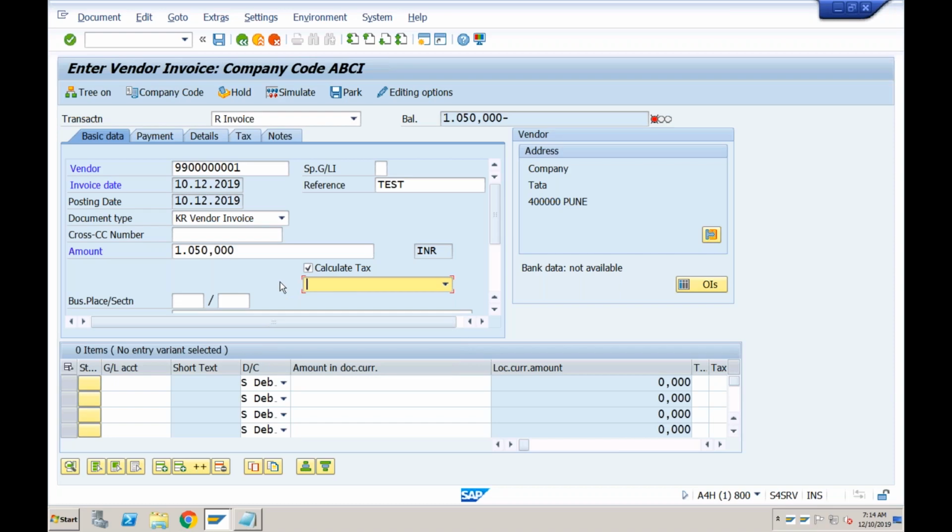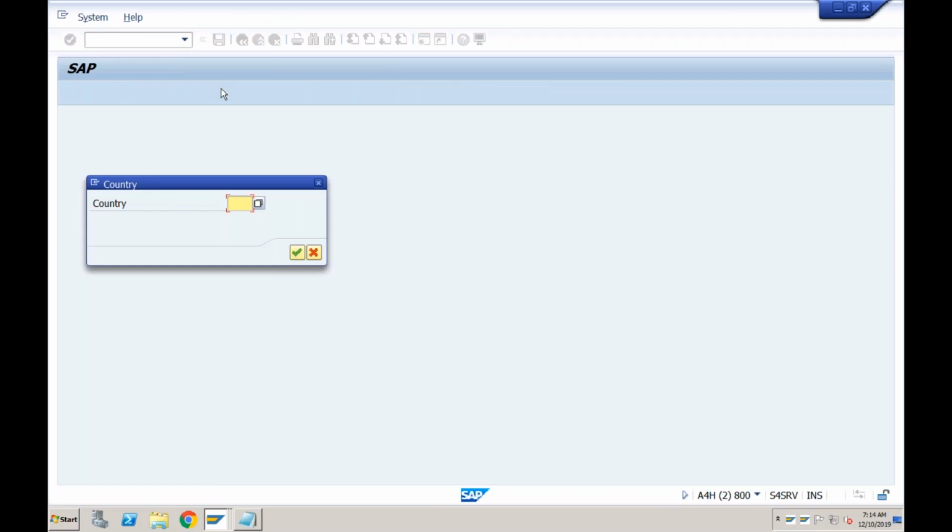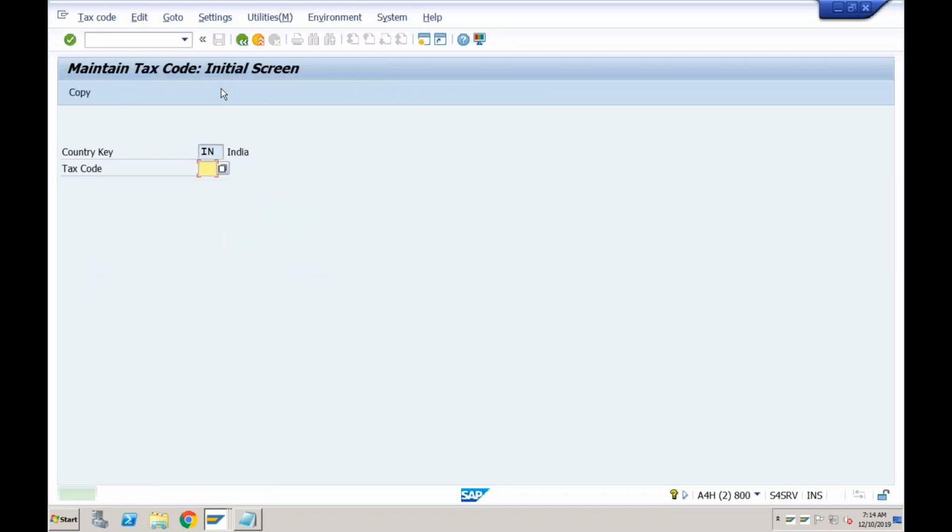Okay, so if I want to create a new tax code, I have to go to transaction FTXP. FTXP is a transaction to create the new tax code. Okay, and tax code is also created at the country level. So you have to specify for which country you are creating this tax code. So I'm creating this for India. Okay, this is where you need to specify the 2-digit code, whatever you want to use. So I'll go with V1. Okay, normally input tax codes, which means which we are going to use for vendors, are started with V. It is not necessary, but normally we do that.